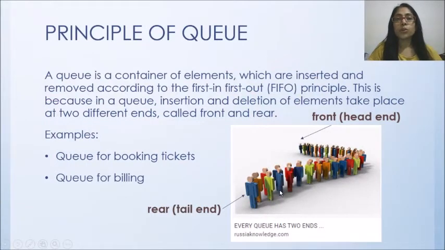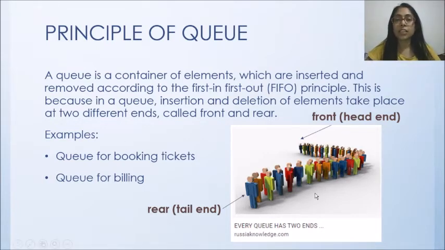So as I told you, the principle of queue is based on FIFO, that is first in first out, but for the stack it was last in first out, that was LIFO structure, and our queue is a FIFO structure. Now we have to think that there are two endpoints. We can compare queue with the stack. In the stack there was only one opening from where you can add and from where you can take things out. There was only one opening, but in queue, because it is a FIFO structure, there are two openings. Both ends are open, but one end is for entry and the second end is for exit.